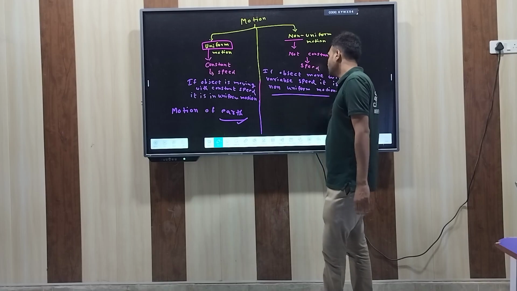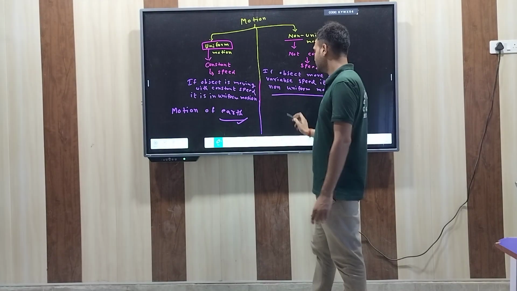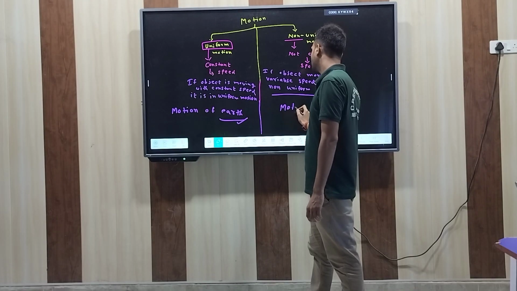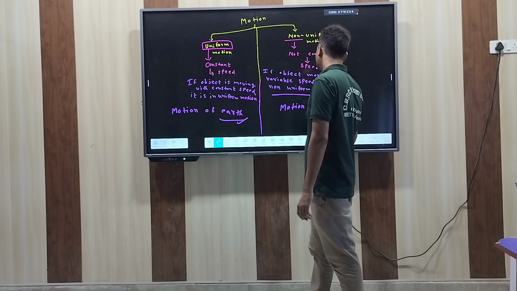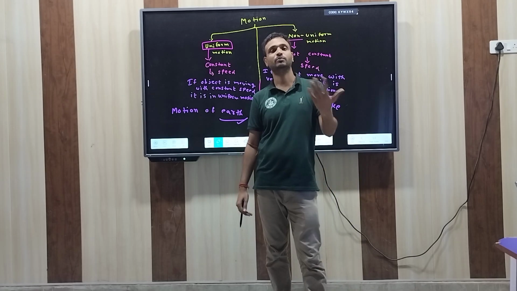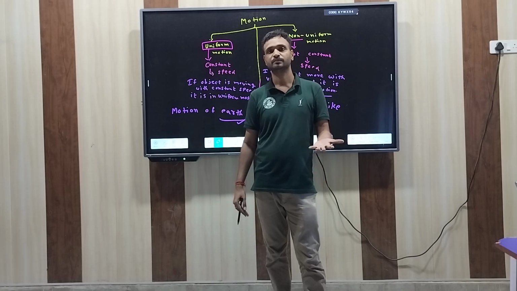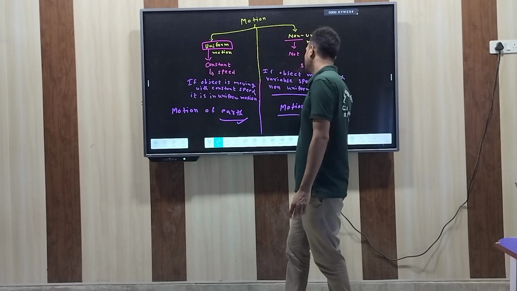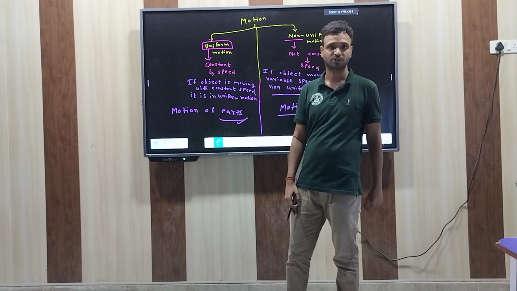Another example, for non-constant speed or non-uniform motion, is the motion of a bike. You cannot drive a bike with constant speed. You have to increase or decrease the speed of the bike. Sometimes it will be more, sometimes it will be less. Sometimes it will be at rest, sometimes it will be in motion. So the motion of a bike is the best example of non-uniform motion, and the motion of Earth is the best example of uniform motion. Thank you.